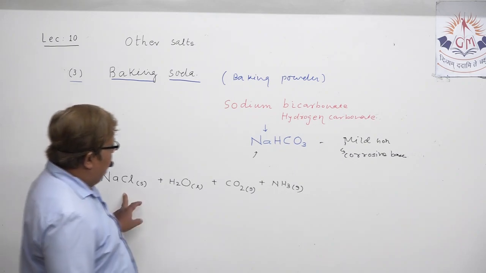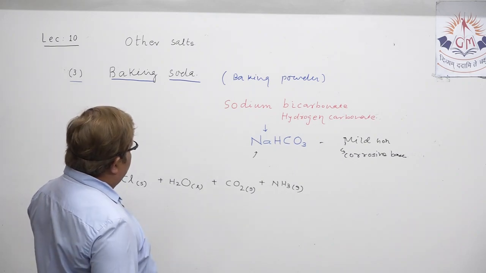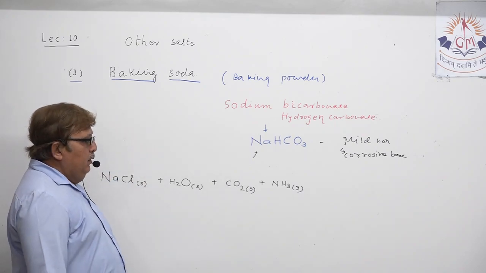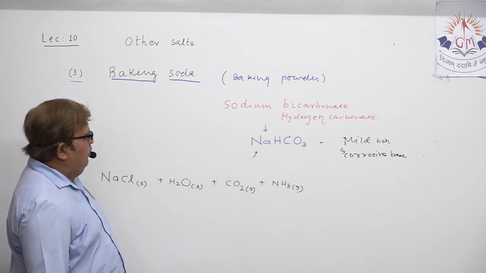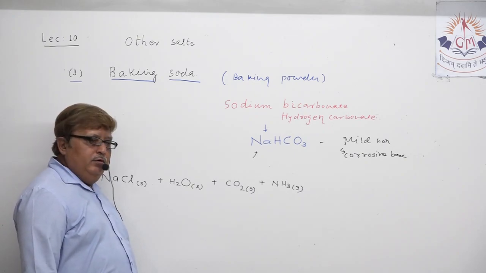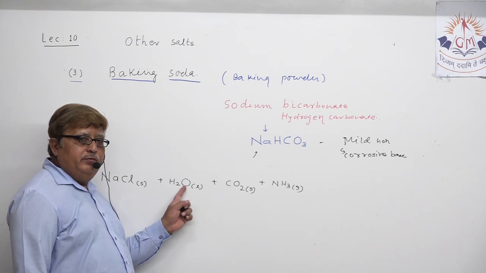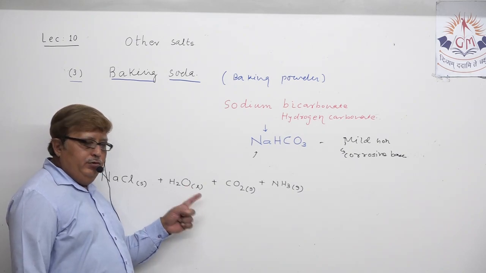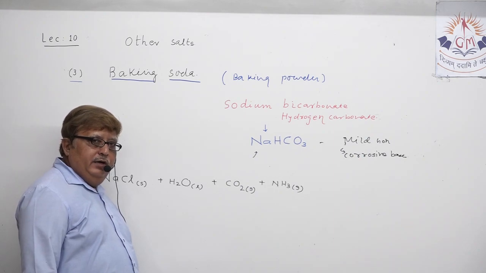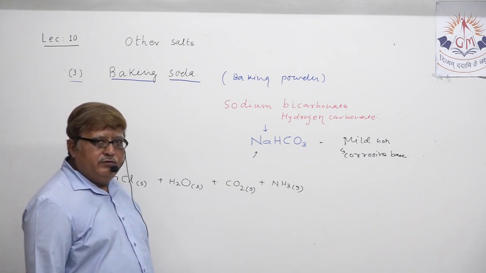First you just see the four raw materials for the production of baking powder. Sodium chloride solution is prepared and through it carbon dioxide gas and ammonia gas is passed.